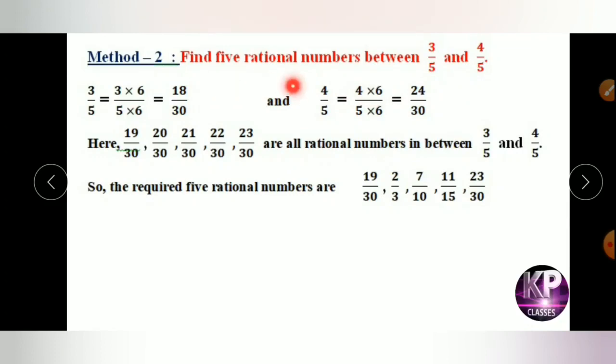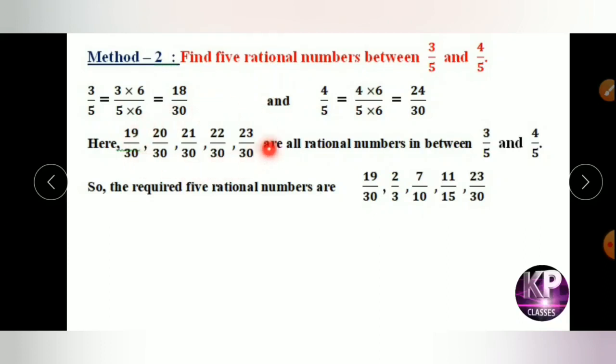So in between these 18 and 24, you can get 5 numbers. It is not fixed to the multiplication of 6 or whatever. You may multiply by 10 also. In between 18 upon 30 and 24 upon 30, you may get numbers 19 by 30, 20 by 30, 21 by 30, 22 by 30, 23 by 30, and so on.